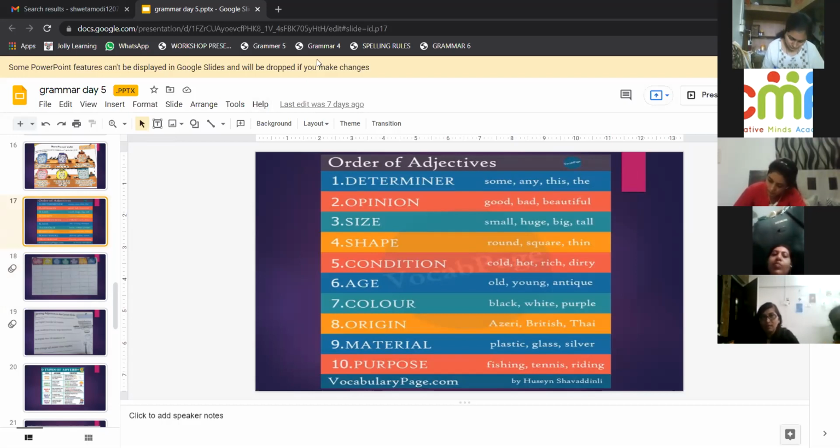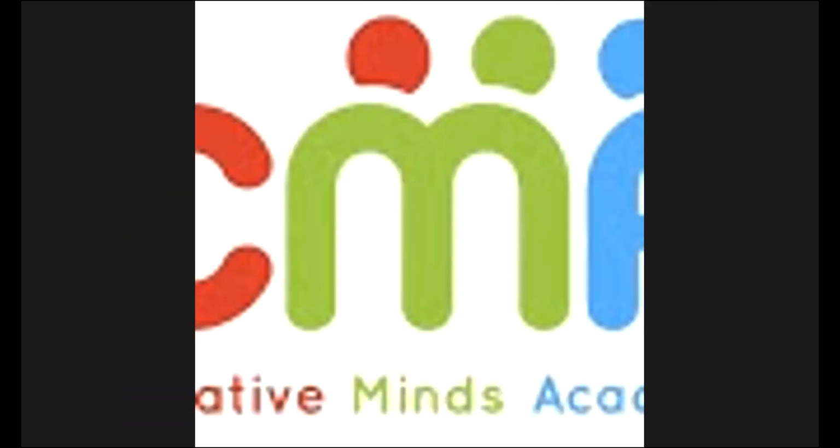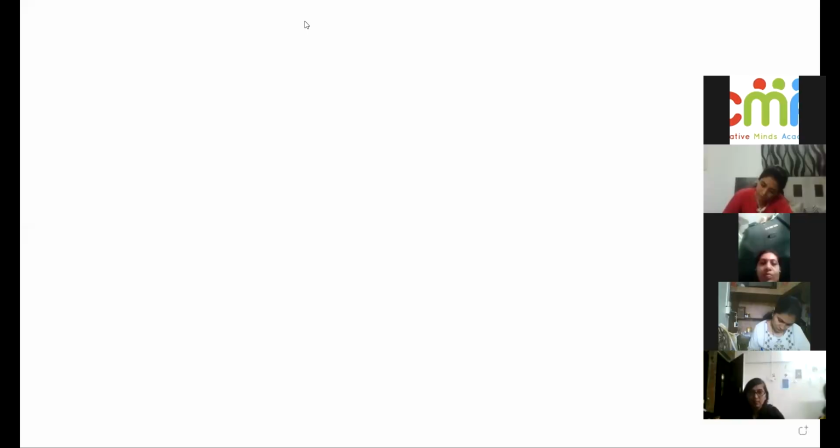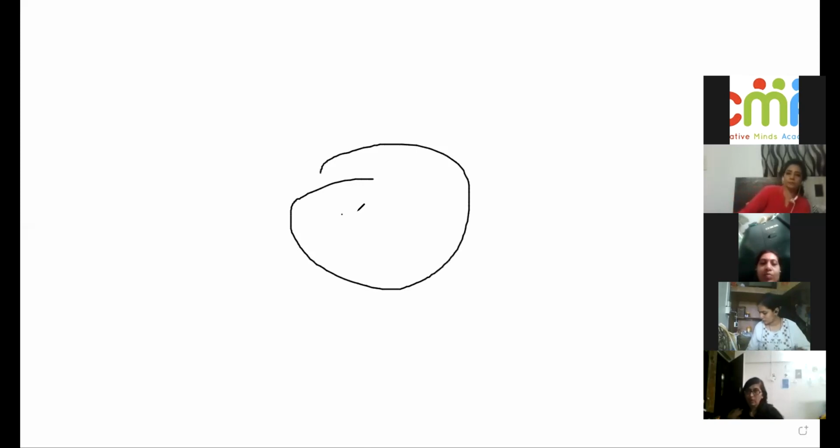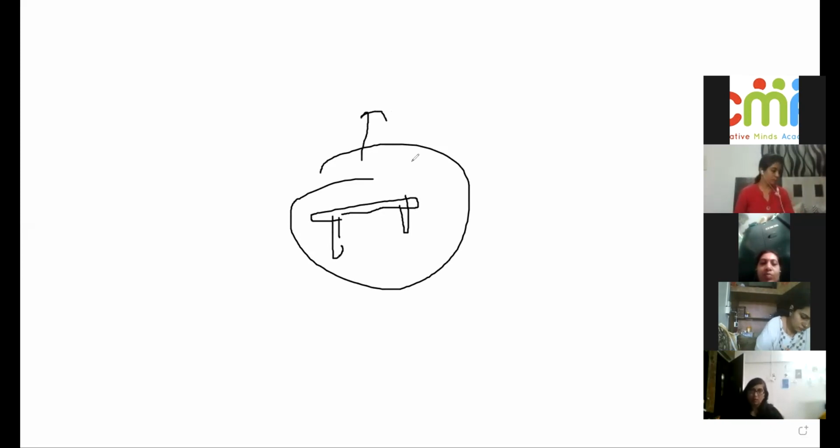Now what I want you all to do is draw any naming word in the center. You will make a circle and draw anything, for example a table. Then you will use 10 adjectives in order around this.